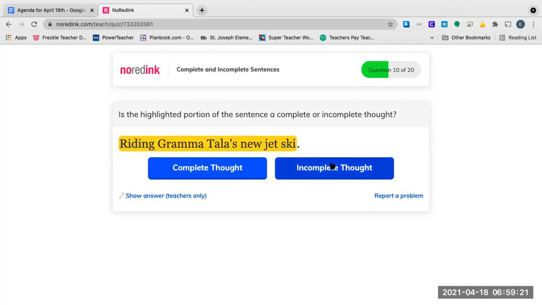So it's an incomplete thought because we don't have a subject. It's not telling us who's riding the new awesome jet ski that Grandma just got. Like we don't know because it doesn't say like I was riding Grandma Talia's new jet ski. It doesn't say that. It just says riding Grandma Talia's new jet ski. Okay, so that's incomplete, right?